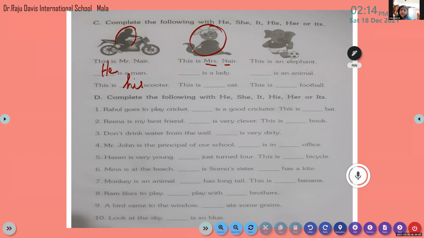May I go to the toilet, ma'am? Yes, that's up to you. Yes.